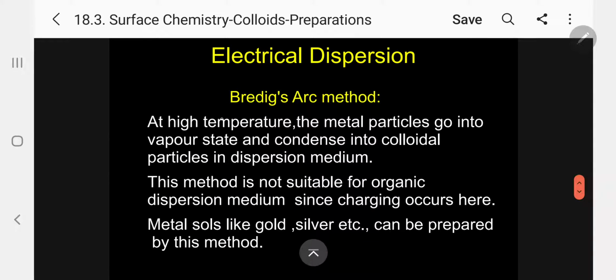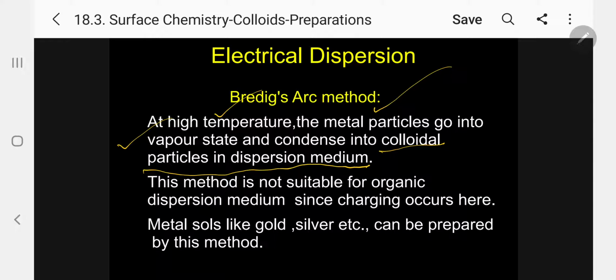At high temperature in Bredig's arc method, the metal particles go into vapor state and condense into colloidal particles in the dispersion medium. This method is not suitable for organic dispersion medium.